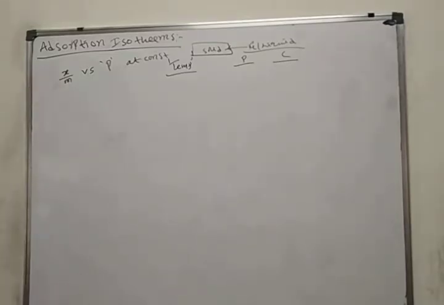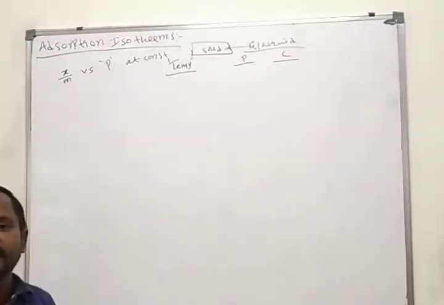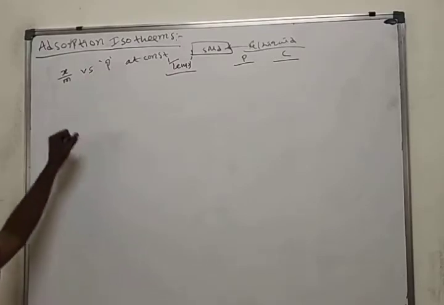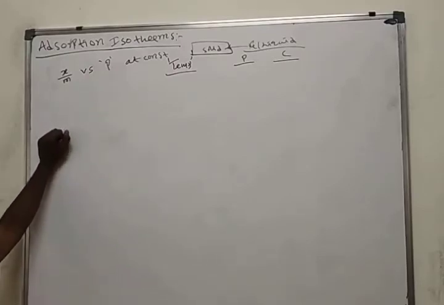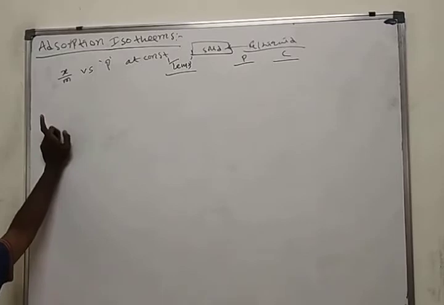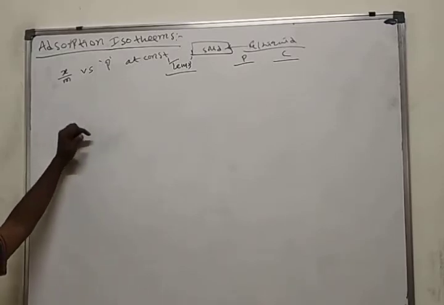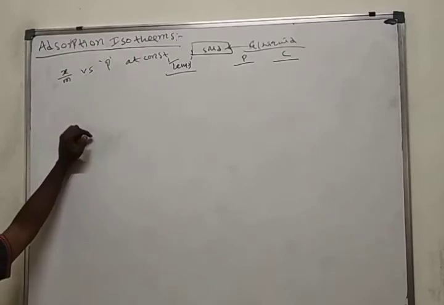Here we have two types of absorption: physical absorption and chemical absorption. As we said, here also we have two types of absorption isotherms: the unilayer absorption isotherm and the multilayer absorption isotherm.